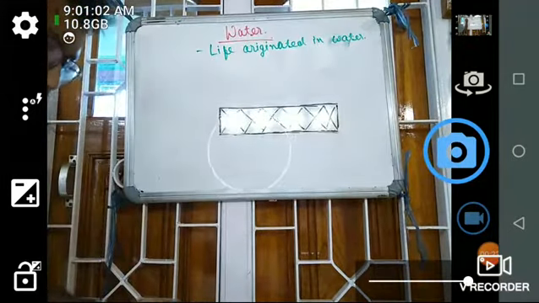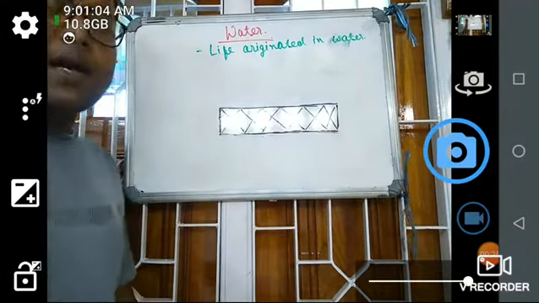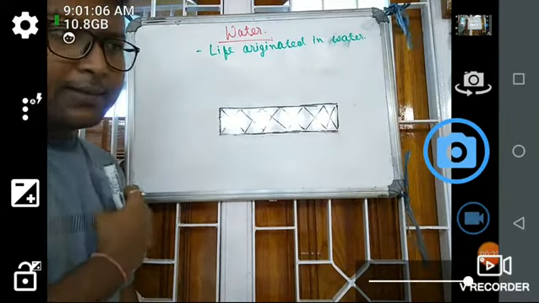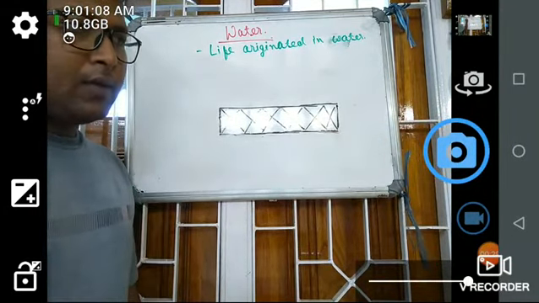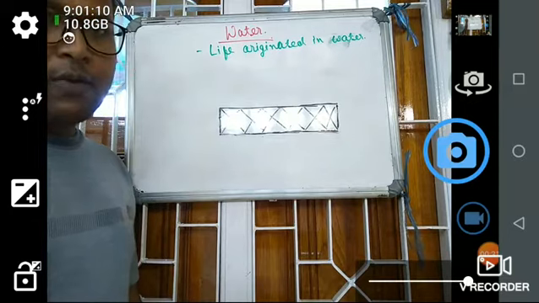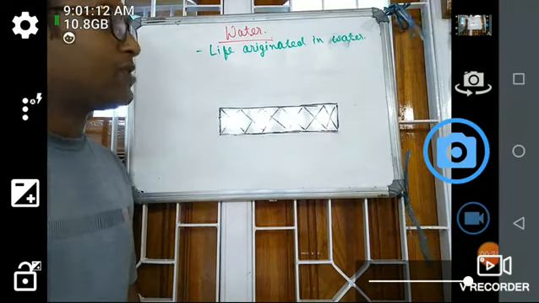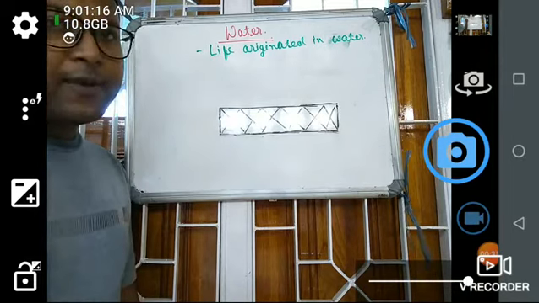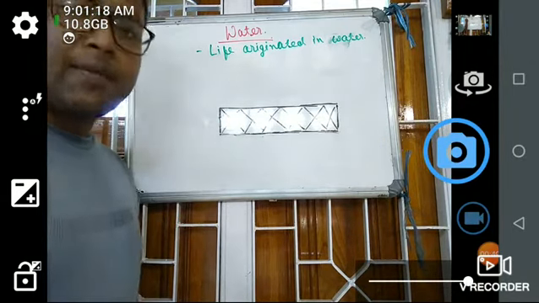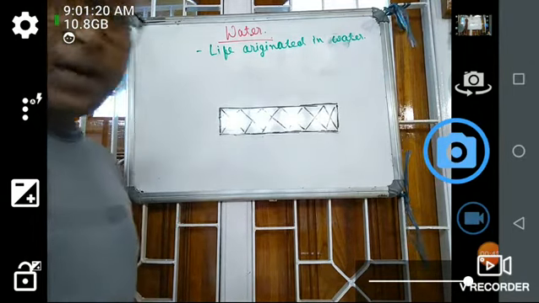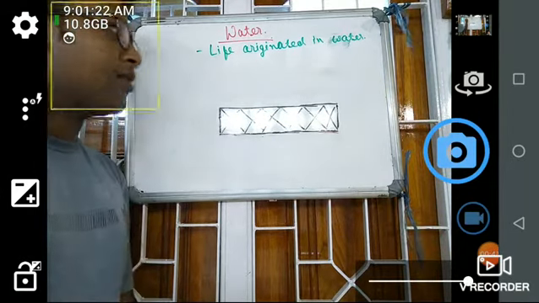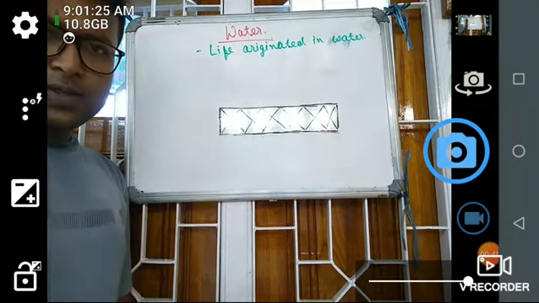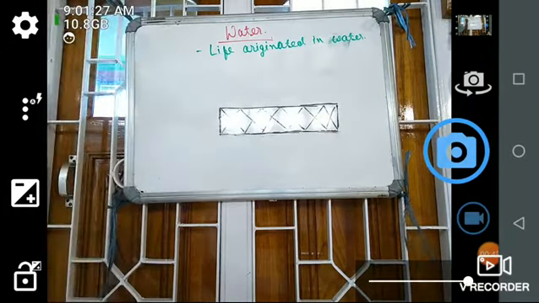We all know this by studying our last unit, that is genetics and evolution. There we have the evolution chapter where we have studied that life originated in water for the first time on earth. So this water is very, very essential for the organisms, and the